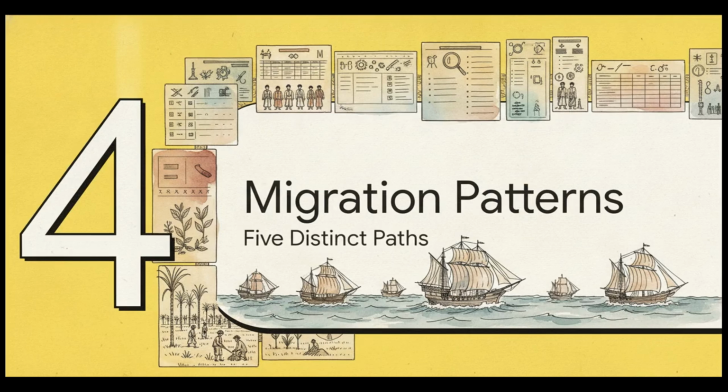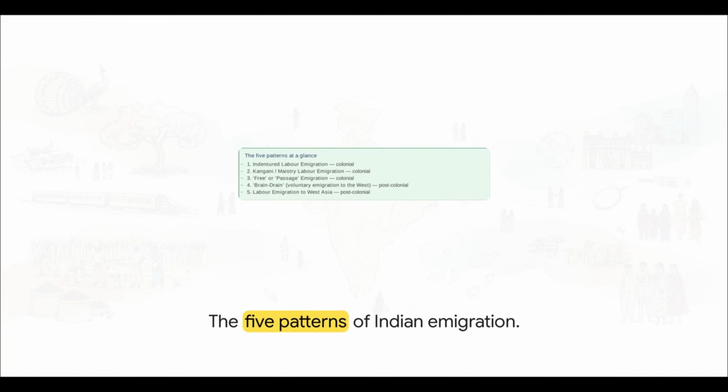All right, let's look at section 4, the 5 patterns of migration. The sources break this massive global migration down into 5 specific historical patterns. The first 3 are rooted right in the colonial era: indentured labor, Kangani labor, and free emigration. Then, fast forward to after India's independence, and we see a shift to 2 post-colonial patterns: the highly skilled brain drain moving to the west, and later the vast labor migration heading to the oil-rich countries of West Asia.